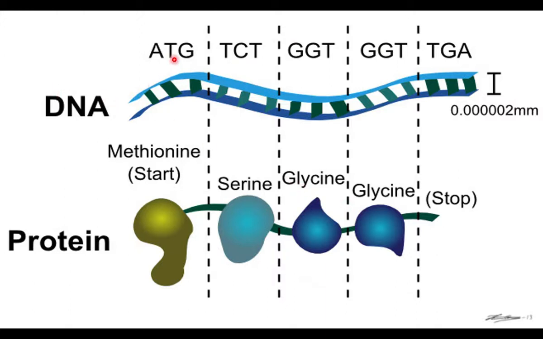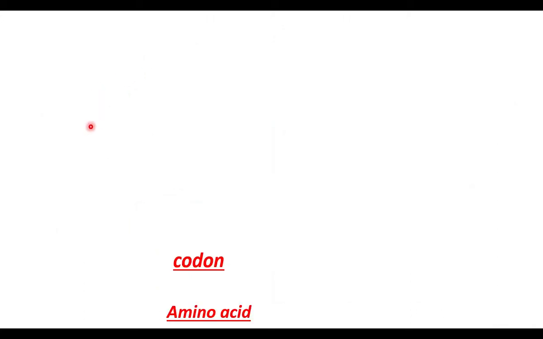This is DNA. DNA is made up of nucleotides A, T, G, T, C, T, etc. Three nucleotides code for one amino acid. So this set of nucleotides codes for methionine, another codes for serine. So you can understand something about the genetic code or coding language used by DNA.